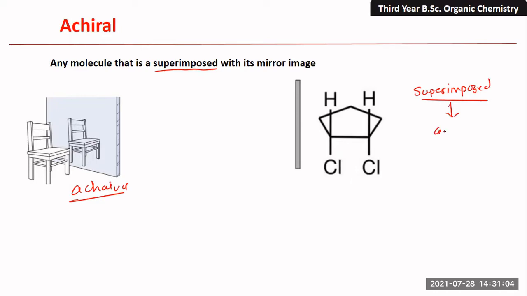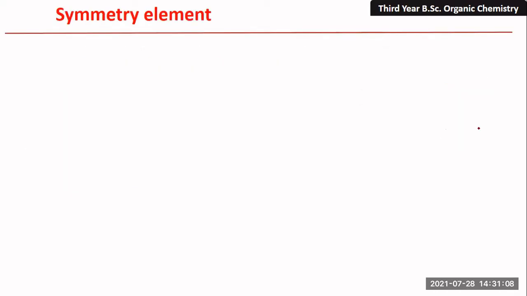If it is superimposed, then it is a chiral molecule. So now let us understand the main topic of our unit. Why do we need symmetry elements?